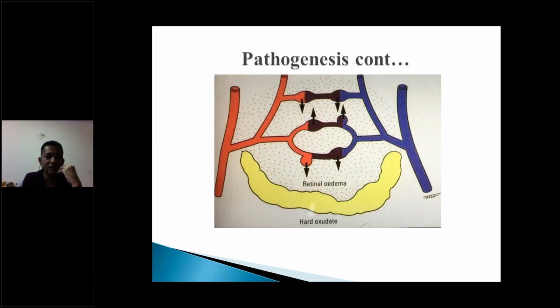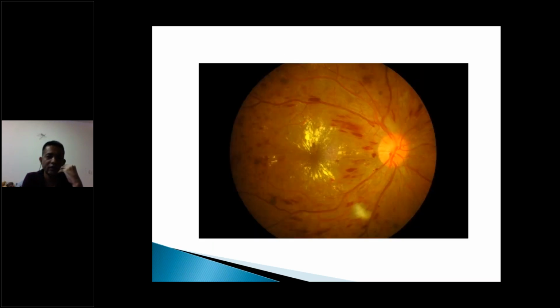So if the leakage happens, as we talked about earlier, you can see aneurysms here. When these aneurysms break, the contents of the blood come outside in the form of retinal edema, where there is fluid, hard exudates, or hemorrhages may occur. You can see a typical case where there's a lot of leakage, lots of hemorrhages, and what you see in the center is a lot of hard exudates. So this happens due to leakage.